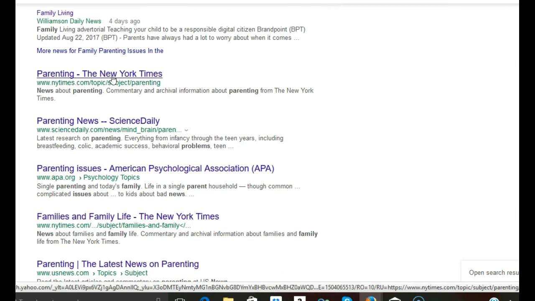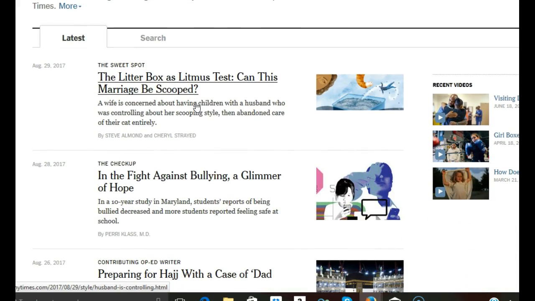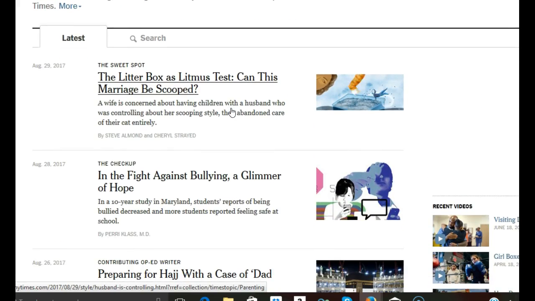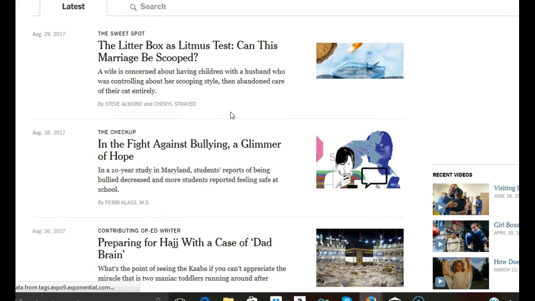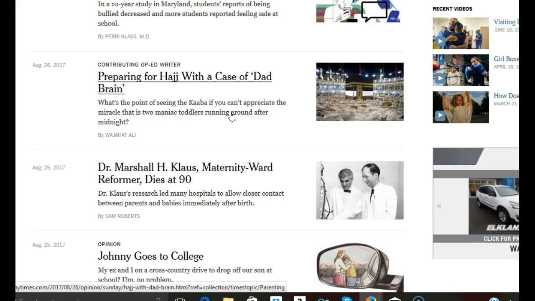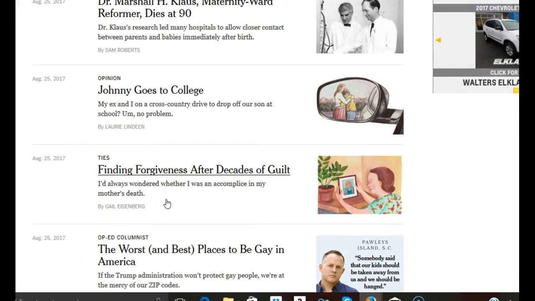Parenting in the New York Times. And then again, checking the dates on these particular ones. This one brings up the things from very recent. So litter box issues, not exactly what we're looking for, but you can definitely see that there are some articles. Johnny Goes to College is an opinion one, so we want to avoid those.